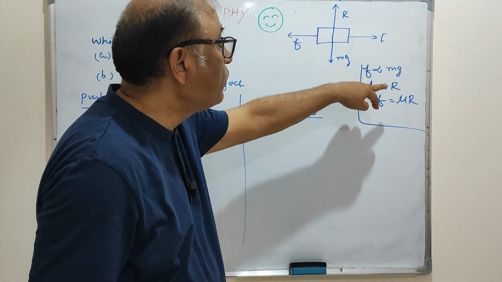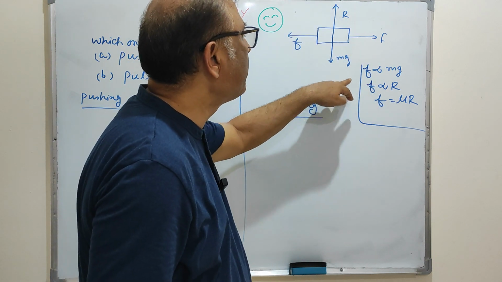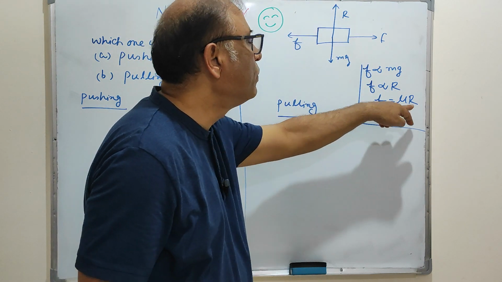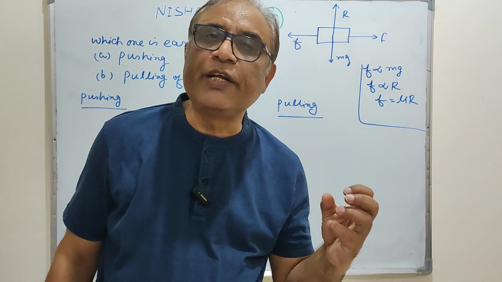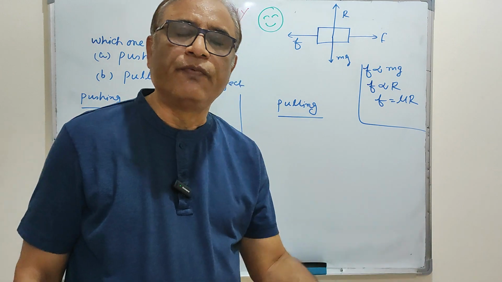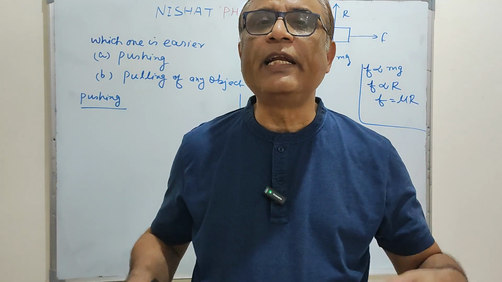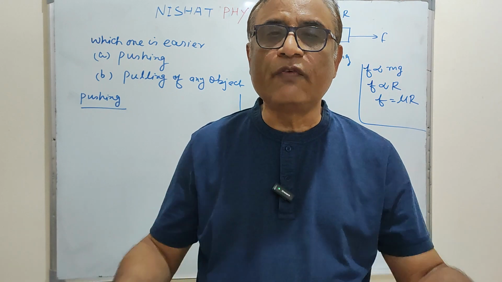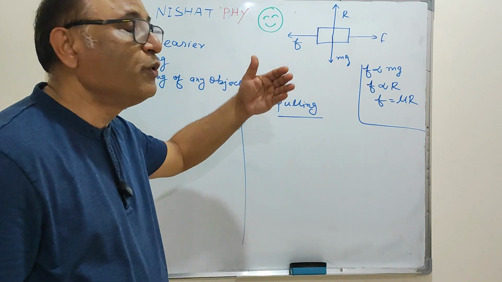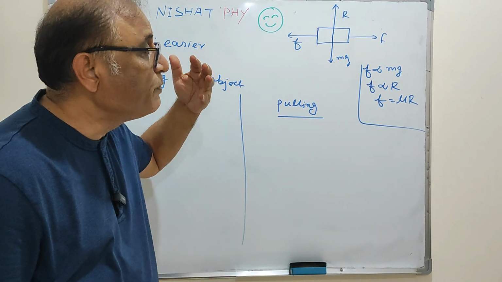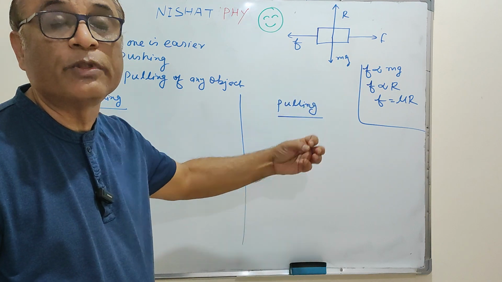So f is proportional to mg, and because R equals mg, f is proportional to R and f is equal to mu R. Mu is known as the coefficient of friction, and there are many types of friction: static friction, limiting friction, kinetic friction, rolling friction. That will change according to the circumstances. Sometimes mu is for static friction, sometimes rolling, sometimes kinetic, and sometimes limiting friction.